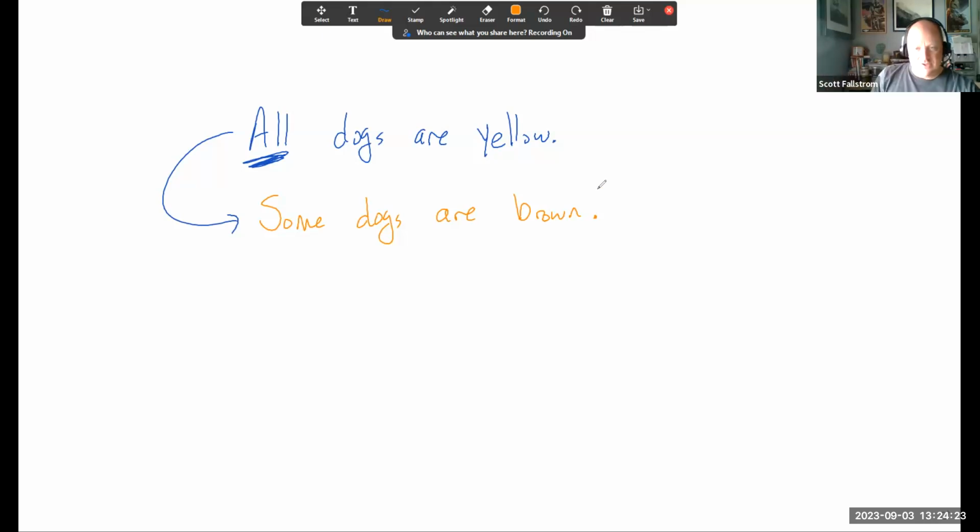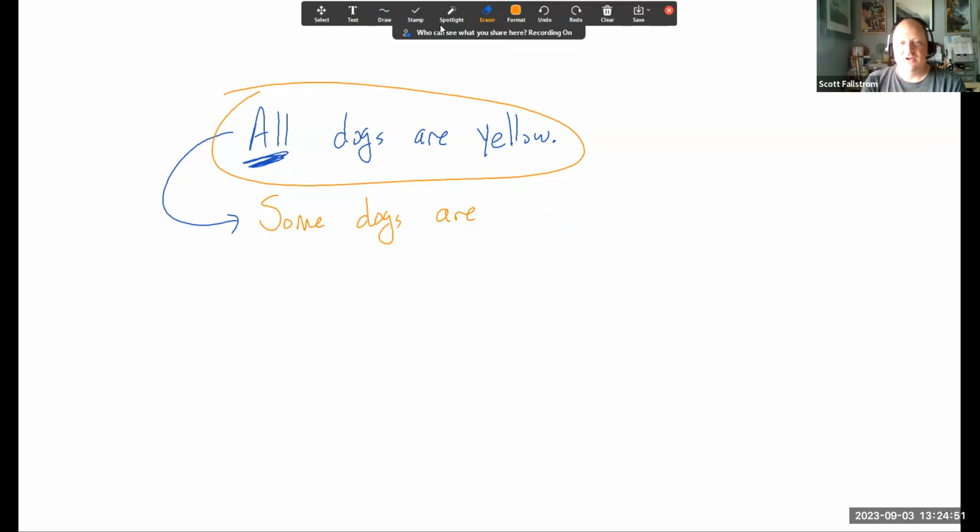Okay. And the reason is this. Let's say you looked around and you couldn't find a brown dog. Does that mean that the statement that all dogs are yellow is not true? No. You created a statement that if it was true would prove the first statement false, but it's not the negation. Okay. What if you couldn't find a brown dog, but you could find a black dog? Would that be enough as a negation? That would also be enough to disprove it. So what we do is we generalize here and we put all the things in one.